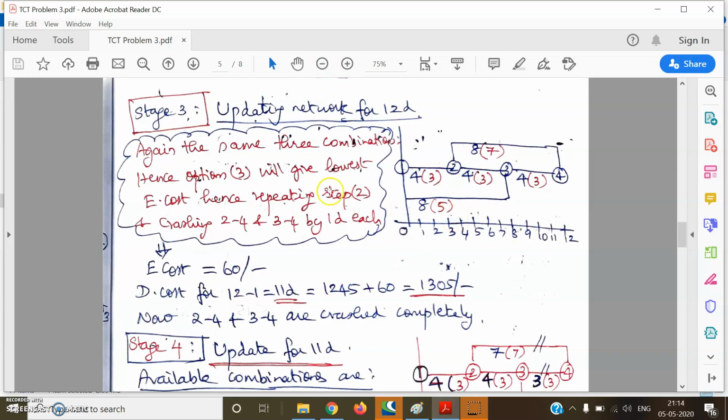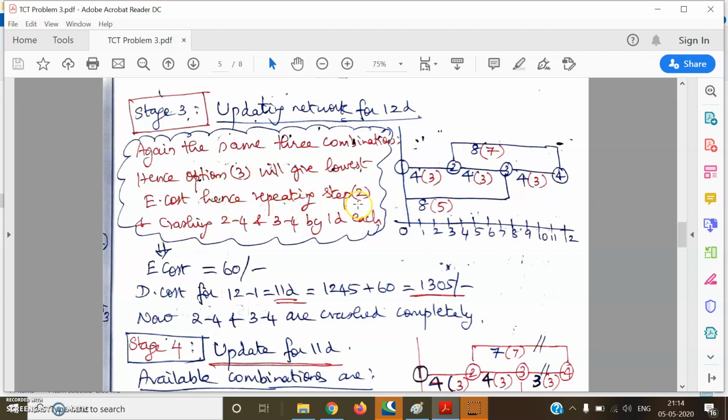So in stage 3, we have to update the network for 12 days. When you update the network, we find that activity 2, 4 and 3, 4 have been crashed by 1 day each, and we find the same 3 paths being critical. Obviously the same combination 2, 4 and 3, 4 will be giving us the lowest extra cost, so that is what I've written here. Again, the same 3 combinations, and hence option 3 will be giving us the lowest extra cost.